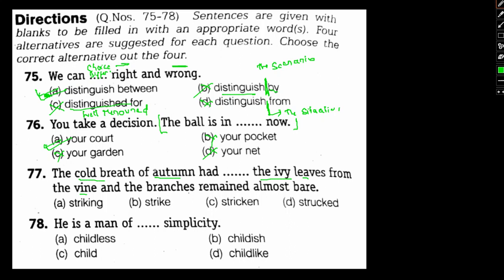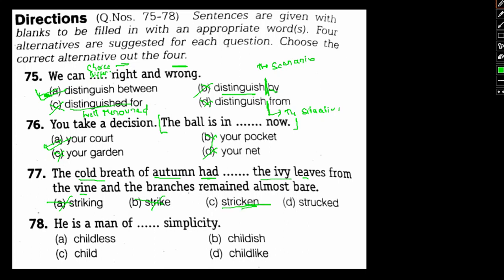So had striking, no. We cannot use a continuous tense of verb. Wrong. Had strike. Strike cannot be used because had is used, so we need to use the past participle form of the verb in this case. So wrong. Had stricken off. Yes, this could be the right form.